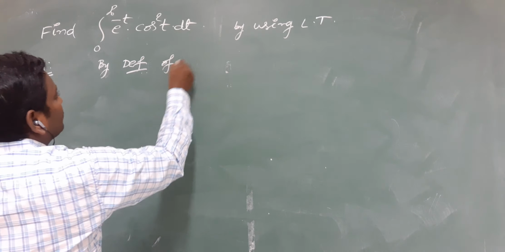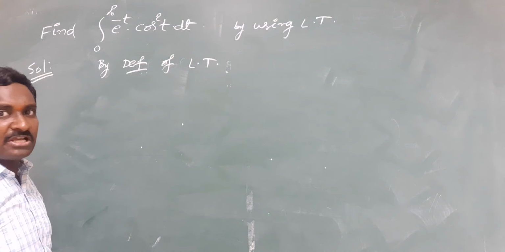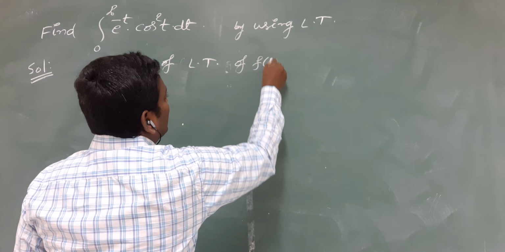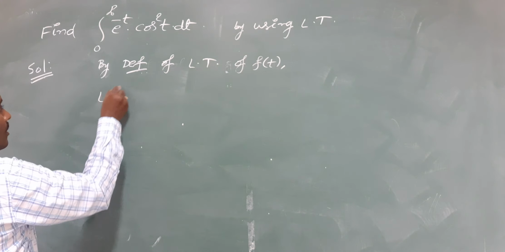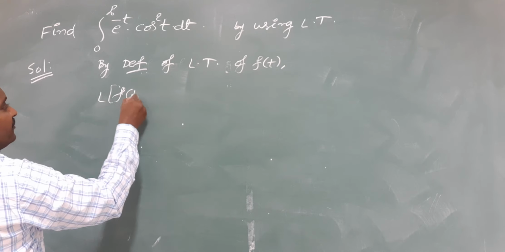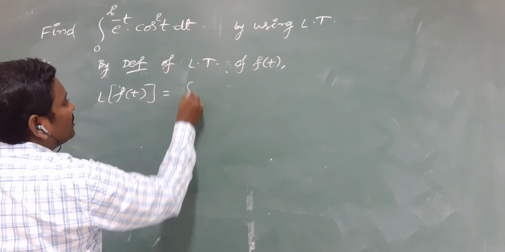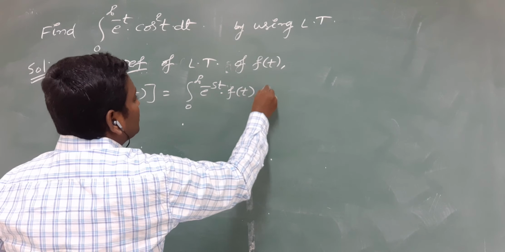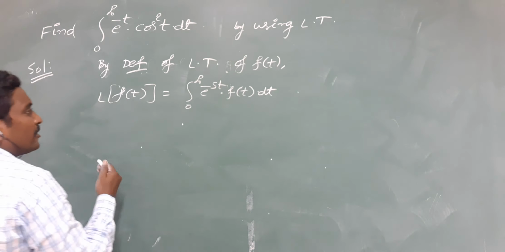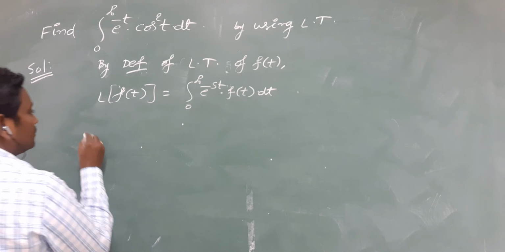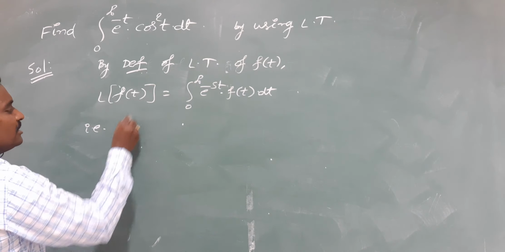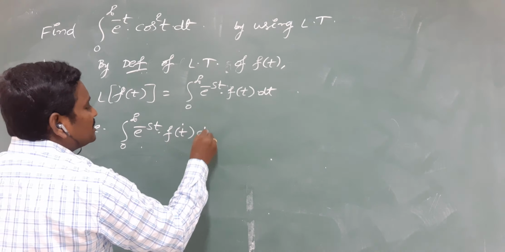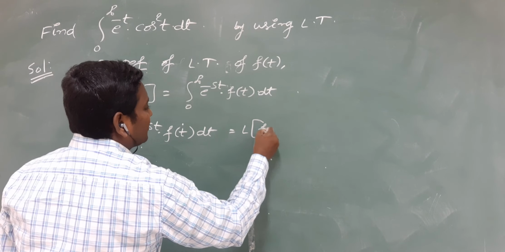By definition of Laplace transform of f of t, we have L of f of t is equal to integral 0 to infinity e power minus st into f of t into dt. This is the original definition, and you can write this definition from this side. So that is integral 0 to infinity e power minus st into f of t into dt is equal to L of f of t.